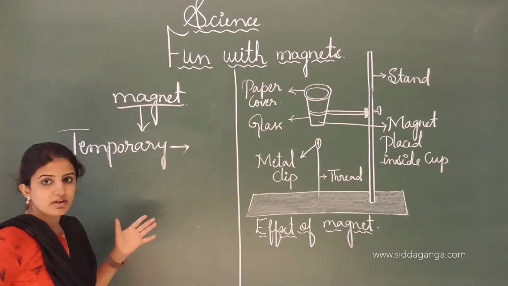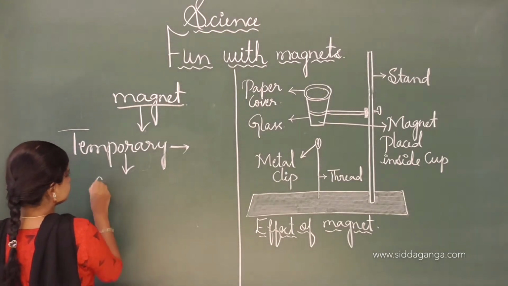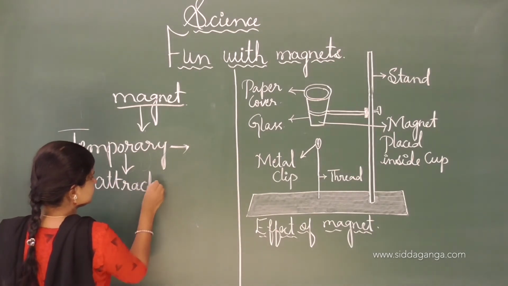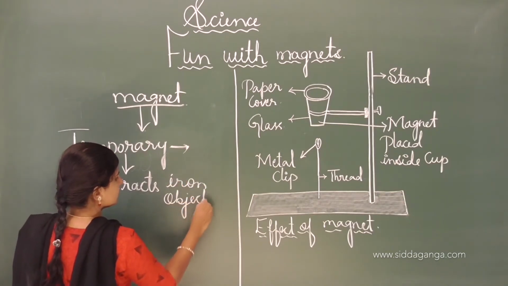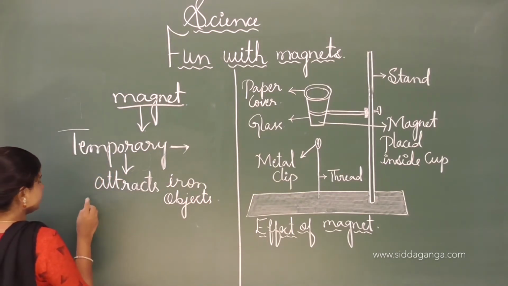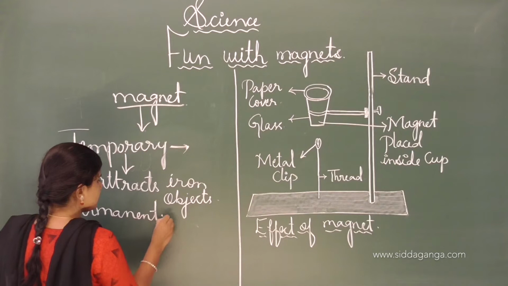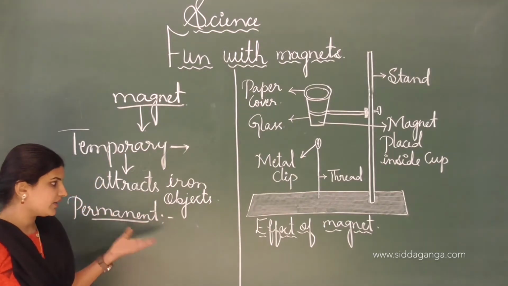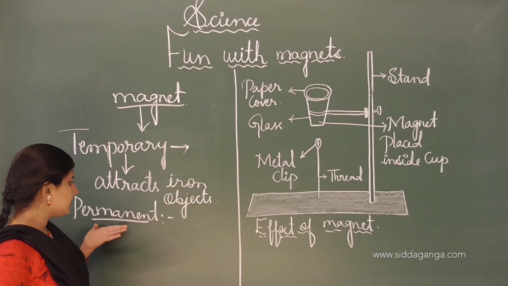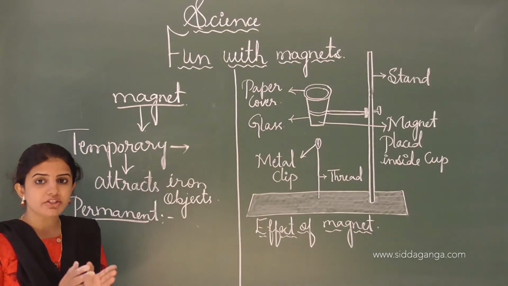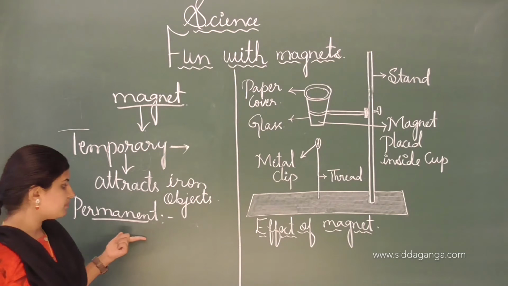Temporary magnets attract iron objects towards themselves, whereas the permanent magnet, that is the natural one, also attracts iron objects, but here one condition is there: even if we break this permanent magnet, each part also behaves as a magnet. So the temporary magnet is different from the permanent magnet.